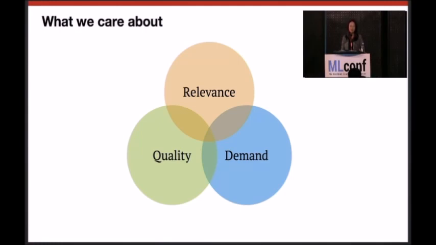We care a lot about quality because we're trying to grow organically a knowledge base that's useful and fun for the users. But we don't want jokes or memes, things that might be relevant to some users, but we don't consider as good knowledge to share and grow. We also care a lot about relevance, and that's because we want to make sure that we get the right knowledge to the right people. And then lastly, with demand, of course we want to get knowledge about niche topics, but then we care more about things that most people would want to know about.